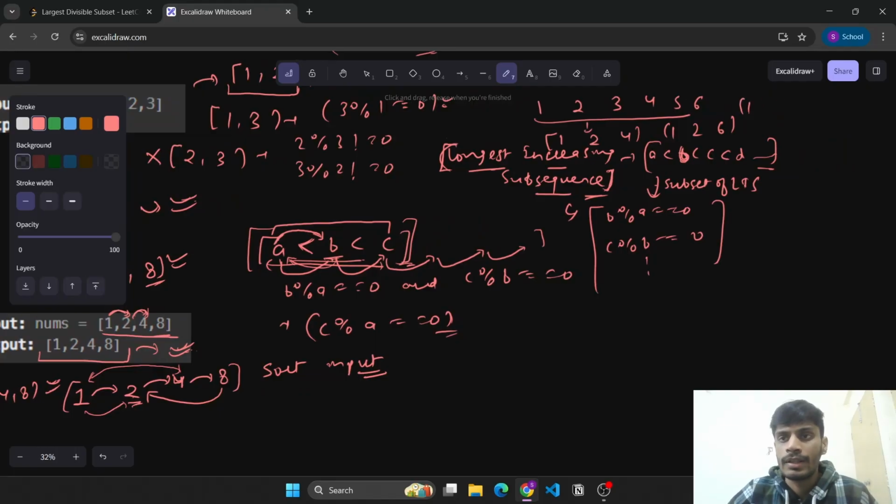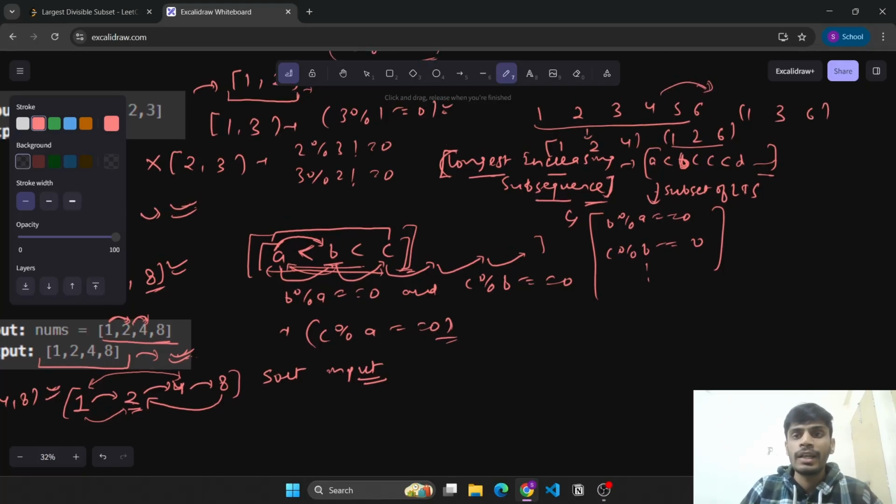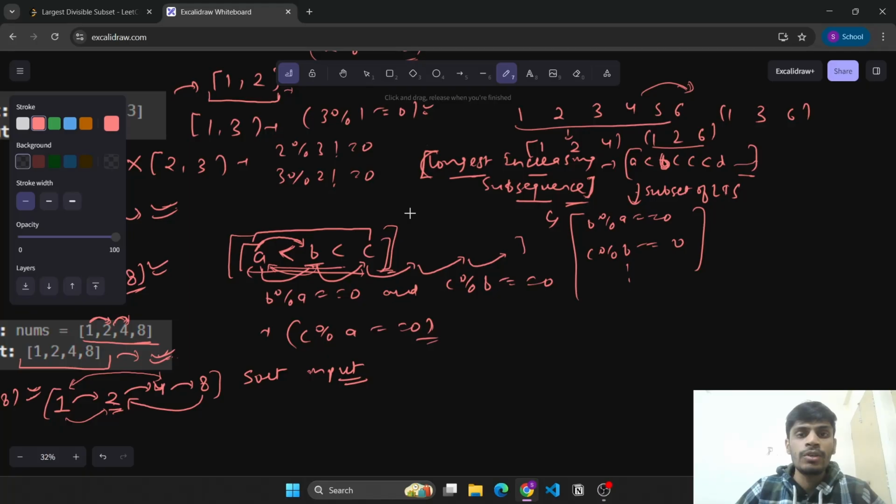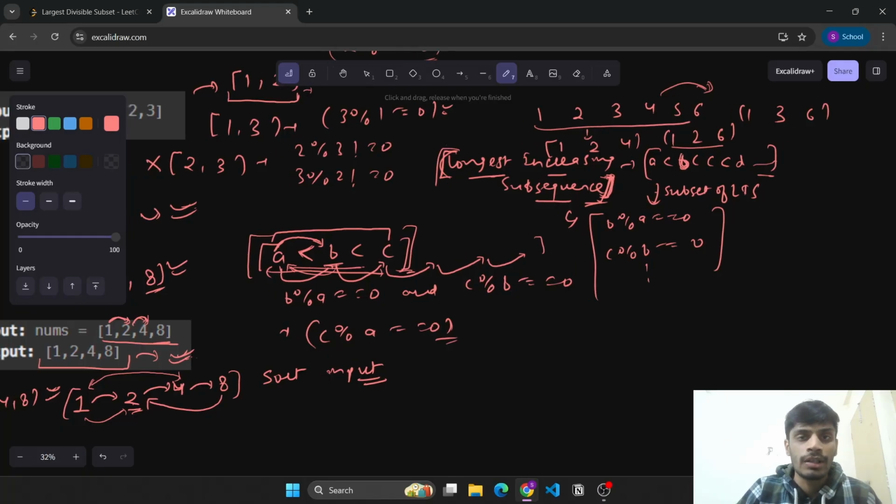Or 1 3 then 6. So these are like subsets of this LIS that we get. So this gives an idea: if we look at the approach that we use to solve the problem of longest increasing subsequence, maybe we can modify that approach a bit to get the solution for this problem.